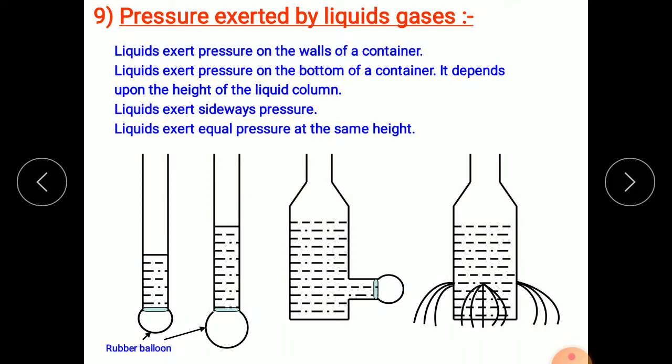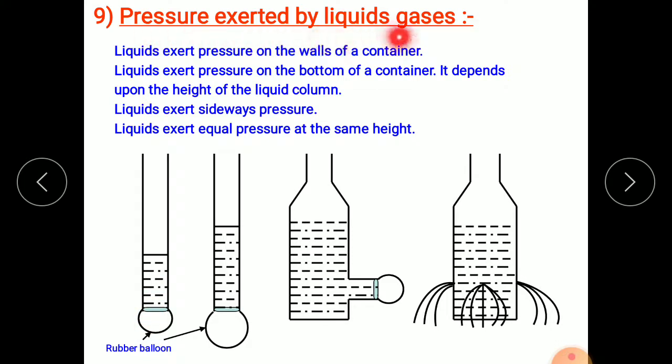Now pressure is also exerted by liquids and gases on the walls of their containers. Liquids placed in a container, the particles of liquid always create pressure over the walls of the container, and it can easily be observed by this activity. Okay, let's see.